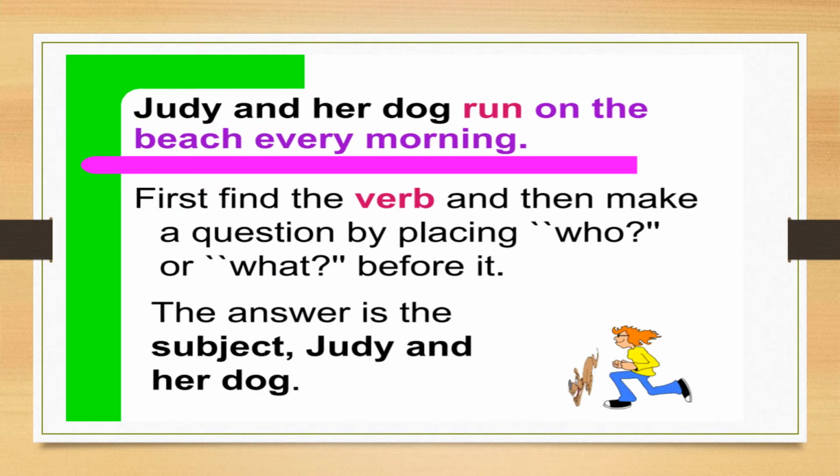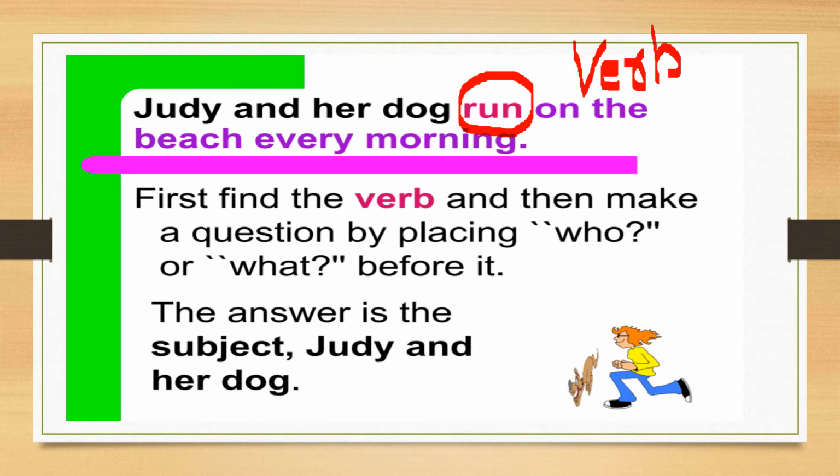Next you can see the explanation of this same sentence. Judy and her dog run on the beach every morning. First we have to find the verb and then make a question by placing who or what before it. So first we have to find the verb in the sentence. The verb in the sentence is run. The word which shows an action is called a verb, which we have already learnt, correct?